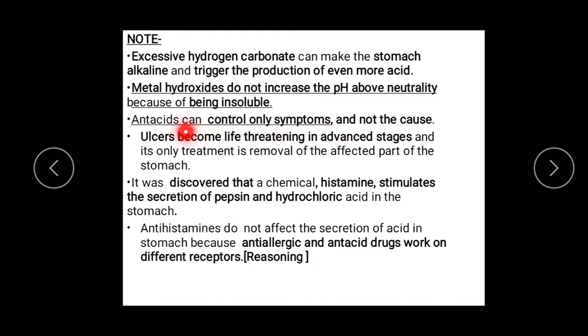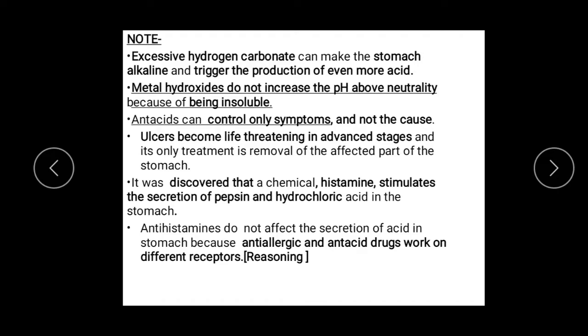And you have to remember that antacids can control only symptoms, not the cause. A very important point you have to remember. Whenever we take antacids, it can control only the symptoms, but it will not control the cause. And you have to remember, whenever ulcers are becoming life threatening in the advanced stages, the only treatment is removal of the affected part of the stomach by surgery.